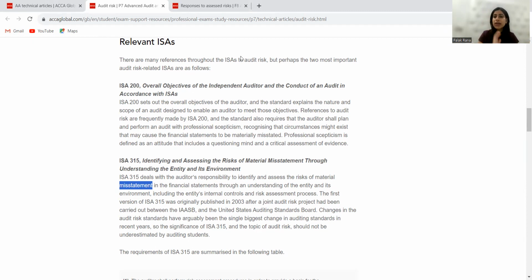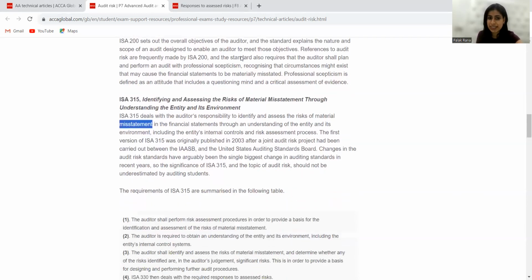You do not need to mug up the standards, but yes, you need to understand the concept of those standards and link them with the auditing aspects, because the auditor finds the material misstatement in financial statements, and for that I need to know the right accounting treatment. Then in the standard, basically my auditors check the internal control aspects and financial statements aspects, right?